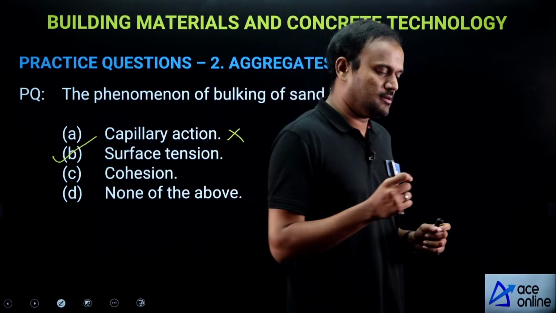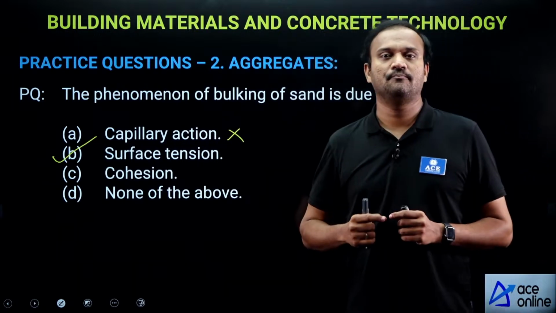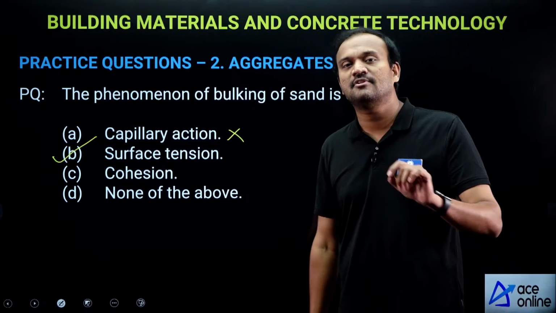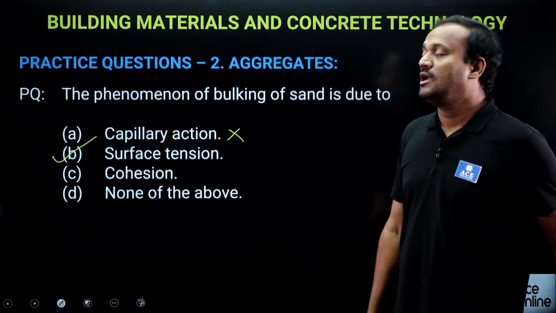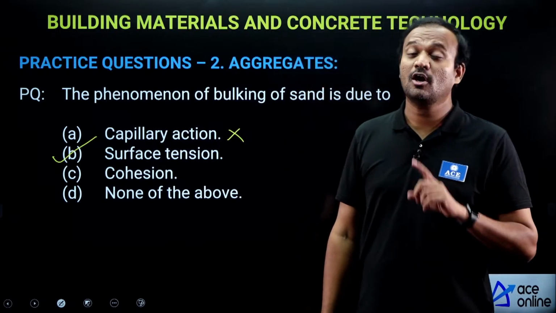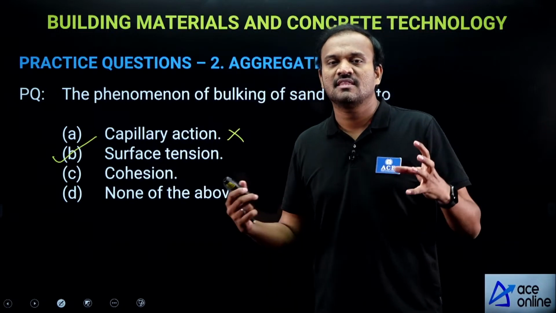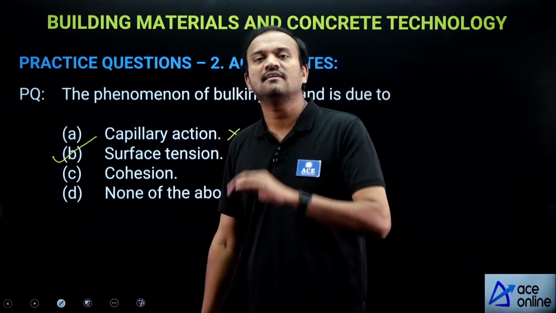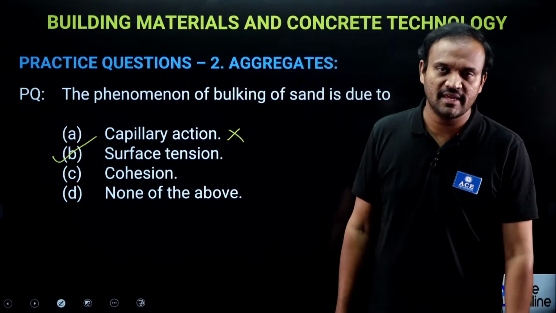Bulking is observed mainly in sand and silt. You don't observe bulking in coarse aggregates. You don't observe bulking in clay. Because in coarse aggregates, the weight dominates the surface tension forces. Hence, no bulking is observed in coarse aggregates.